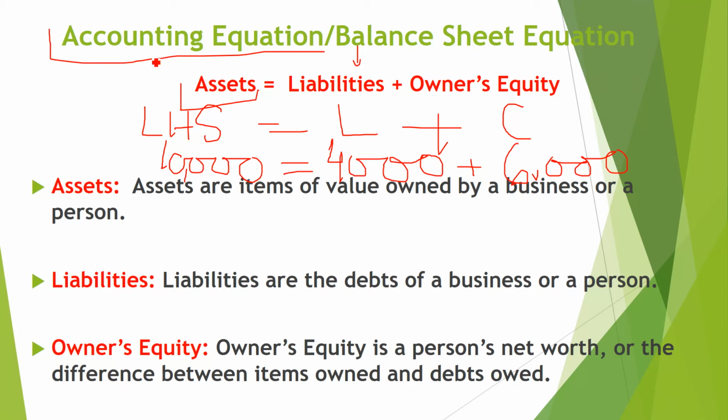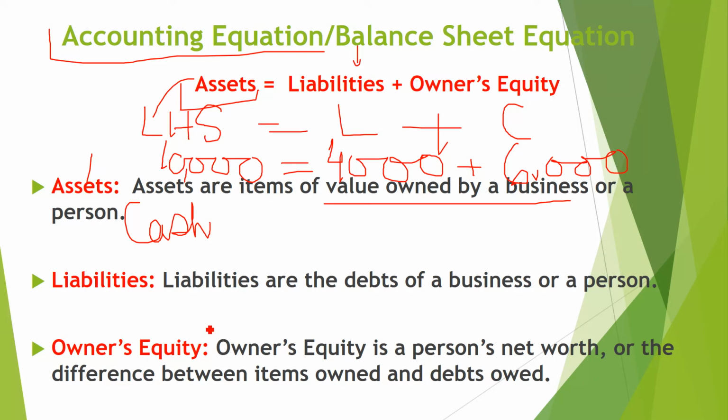Now I will explain to you one by one these terms. What is the meaning of assets, liabilities and owner's equity? Assets are items of value owned by a business. Suppose you are going to start a business, you have cash, suppose 5,000. You have bonds, you have office supplies, you have purchased some equipment for your business. So whatever you have related to your business is your asset.